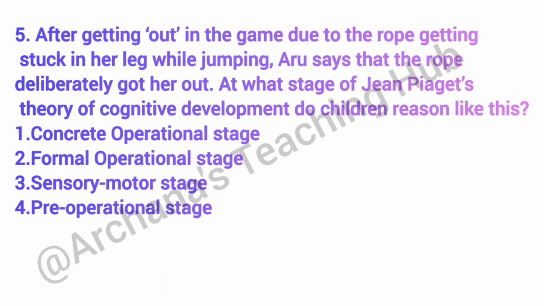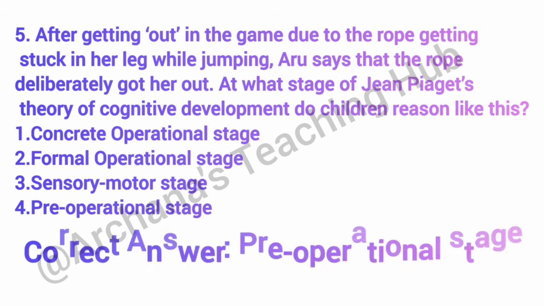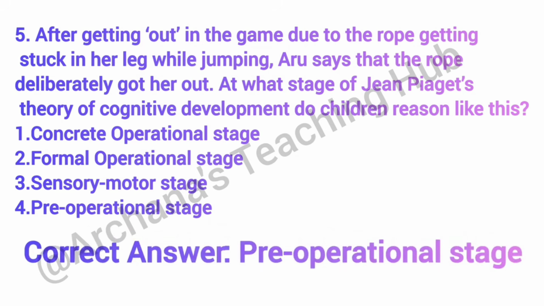Question number 5. After getting out in the game due to the rope getting stuck in her leg while jumping, Aru says that the rope deliberately got her out. At that stage of Jean Piaget's theory of cognitive development, do children reason like this? Correct answer is option 4, pre-operational stage. Children show animistic and egocentric thinking during the pre-operational stage.